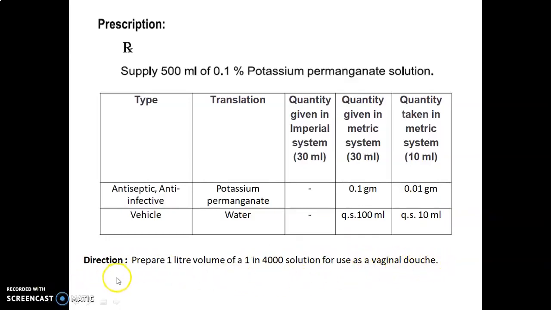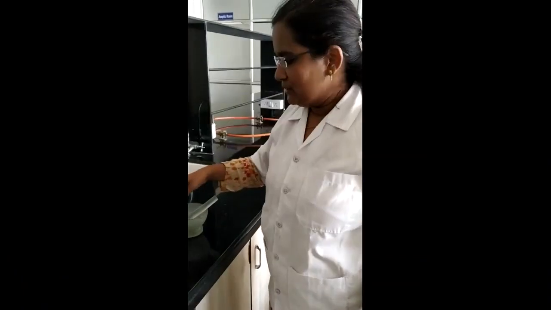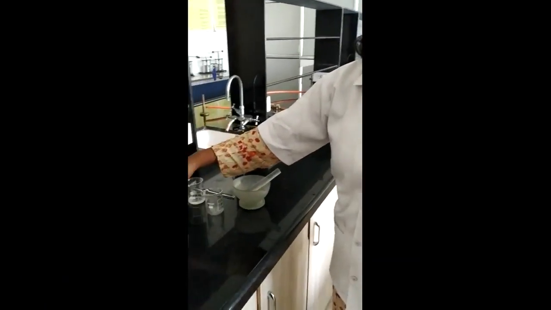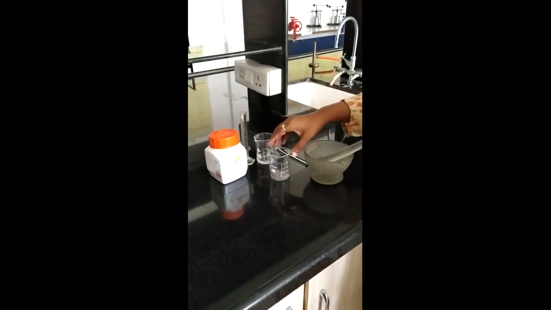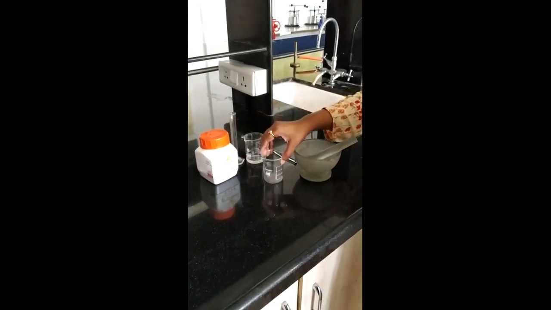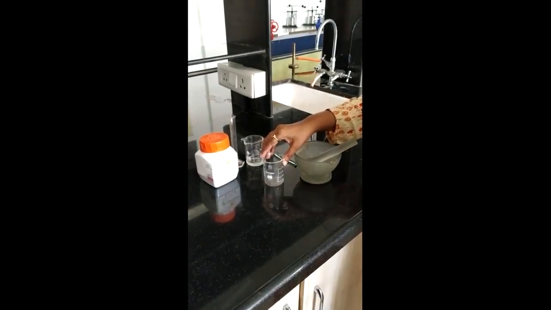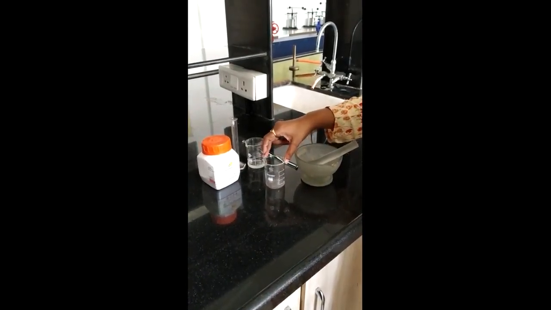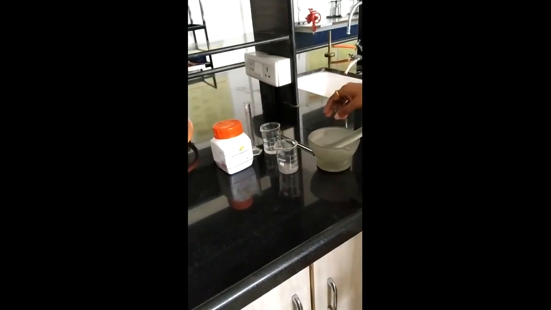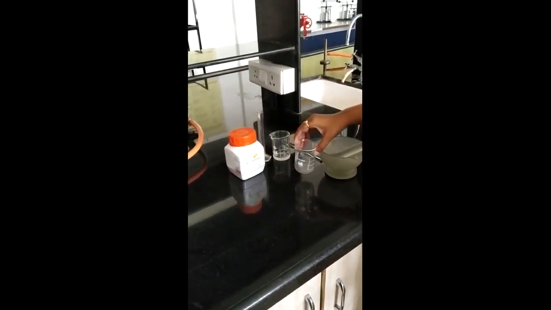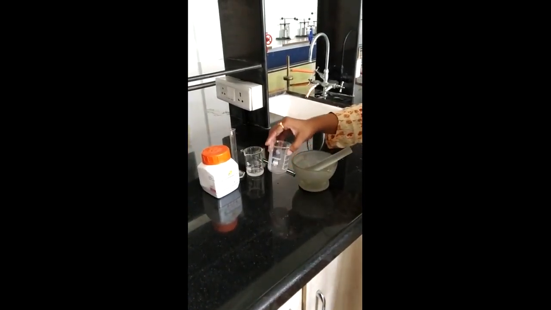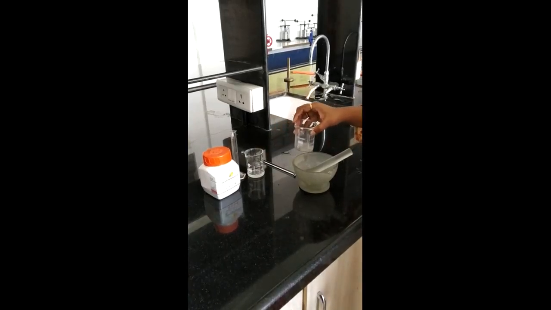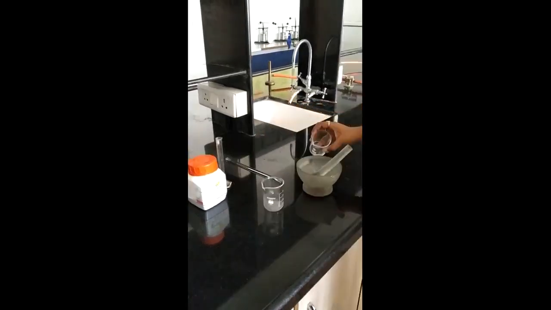For performing the actual experiment, let's move towards the laboratory. So now let's perform the actual experiment. This is potassium permanganate and this is purified water. We have already measured this potassium permanganate into this beaker, as it may stain the butter paper, so we can take it in a beaker or watch glass too. Now I am going to transfer this previously weighed potassium permanganate into this glass mortar, as it may stain the porcelain mortar, so we use a glass mortar in this case.